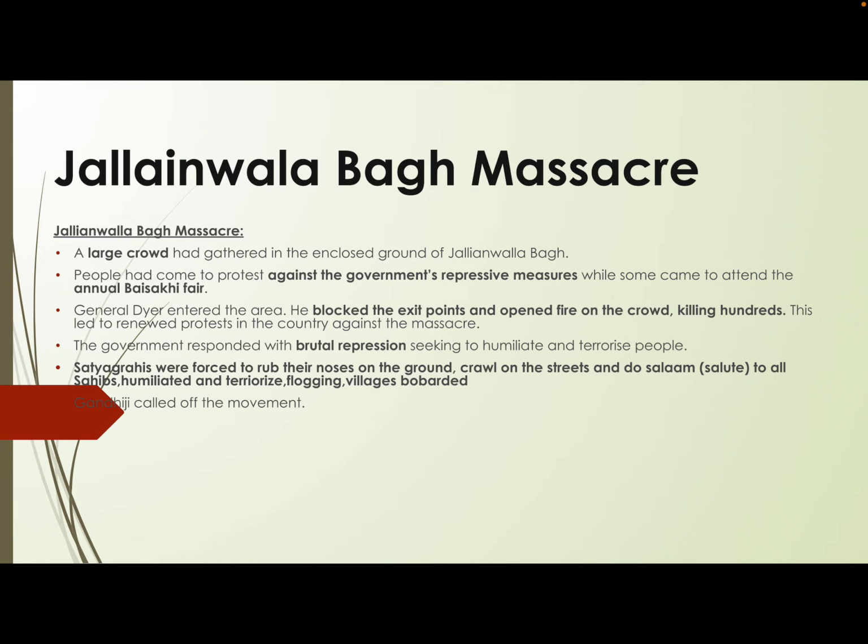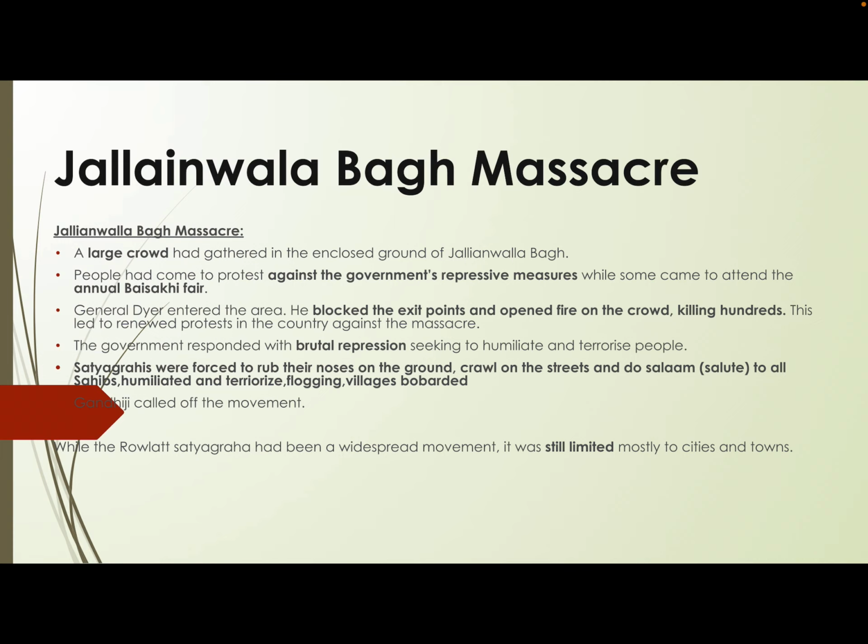When all this was happening, Gandhiji called off the movement because he realized that it was all turning violent. While the Rowlatt Satyagraha had been a widespread movement, it was still limited mostly to cities and towns. So we cannot say that it was an all India movement. Gandhiji became aware that the movement was turning violent, so he called off the movement.